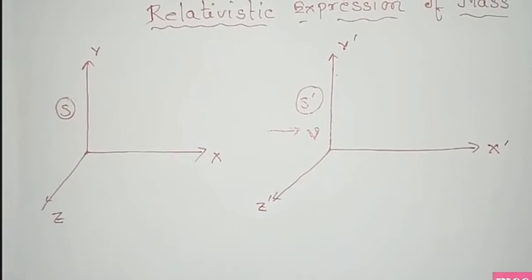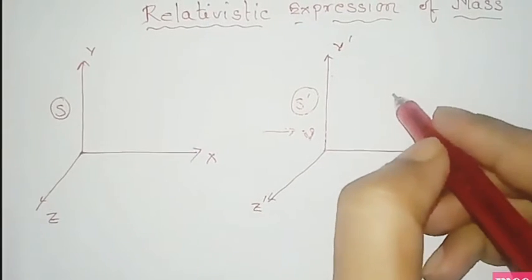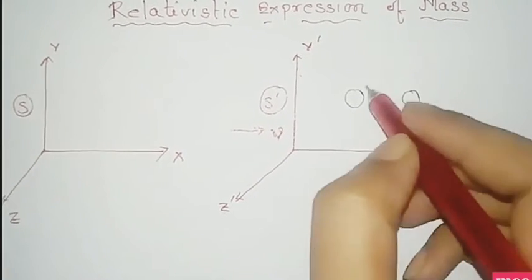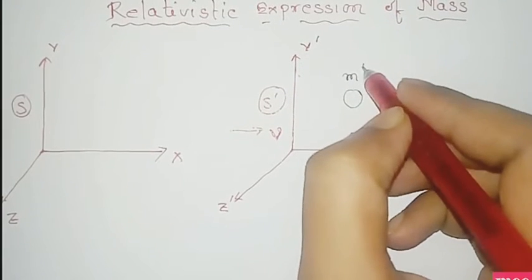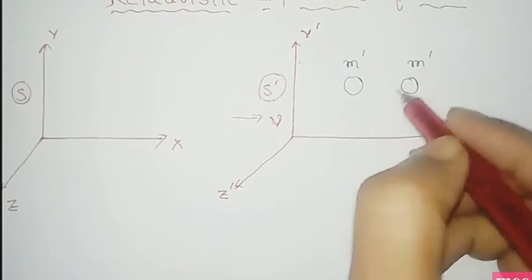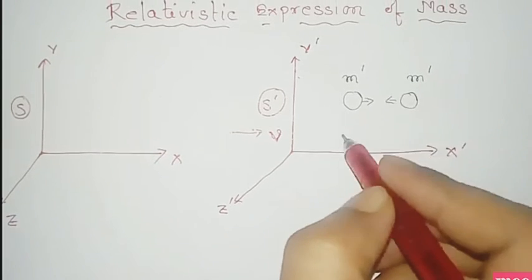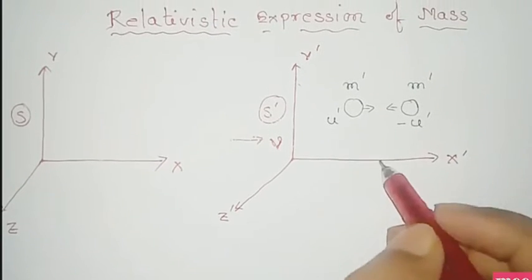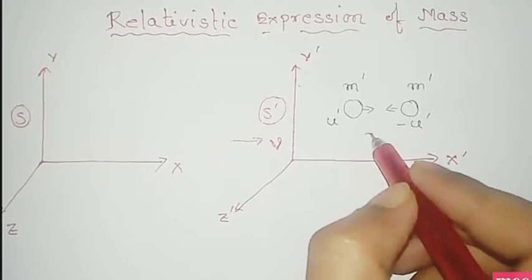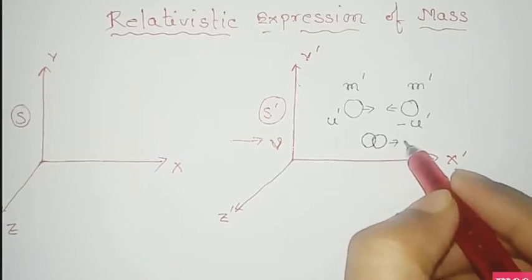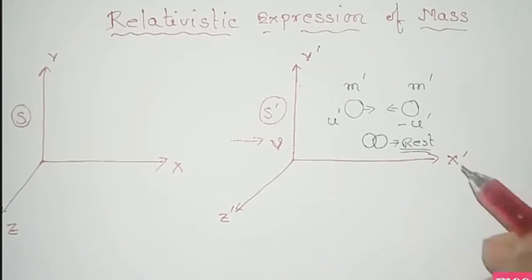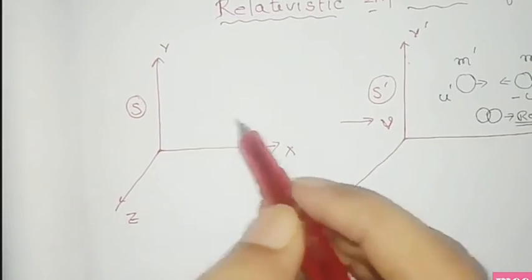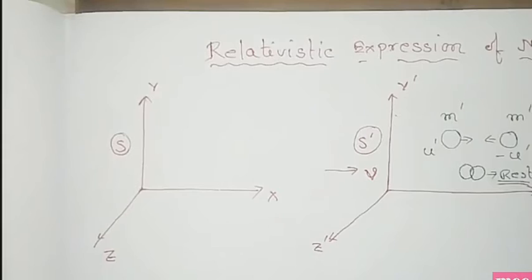Now consider two particles in the S prime frame which are going to collide with each other. The two particles are identical, so both of them have the same mass, m prime. They have the same speed, u prime and minus u prime, toward each other. After collision, the velocity of the combined particle would be 0 because they would be at rest. But for an observer of the S frame, this case will not be the same.